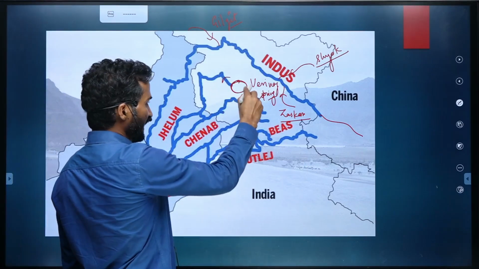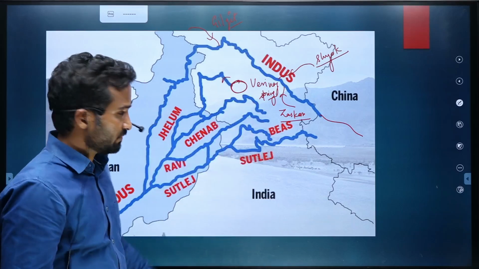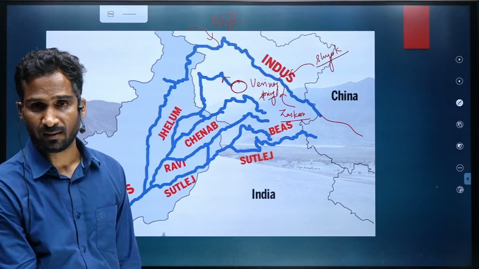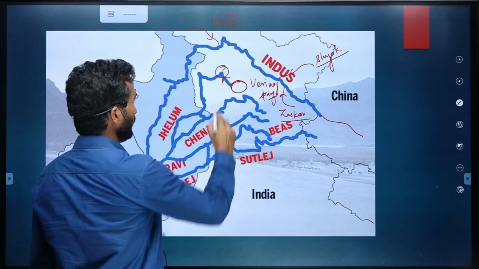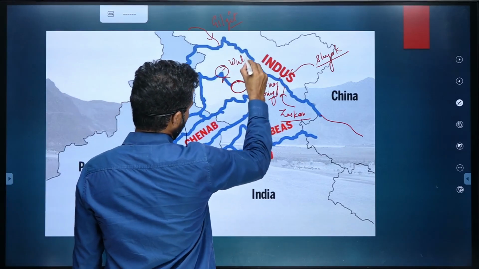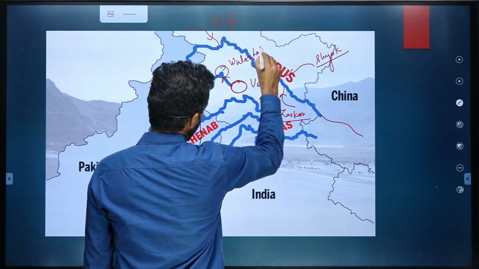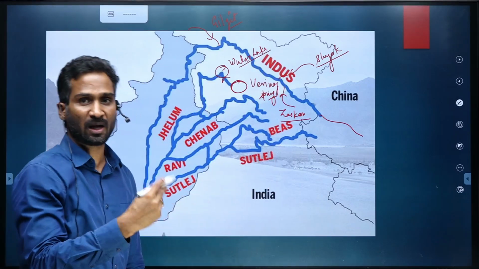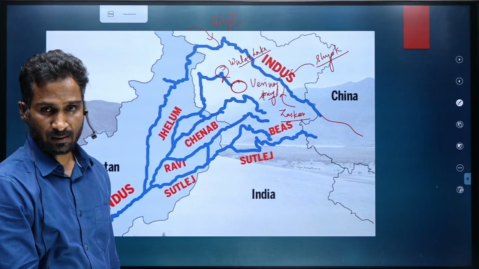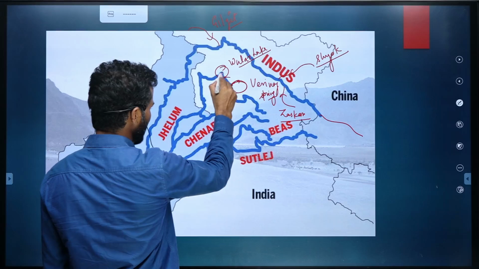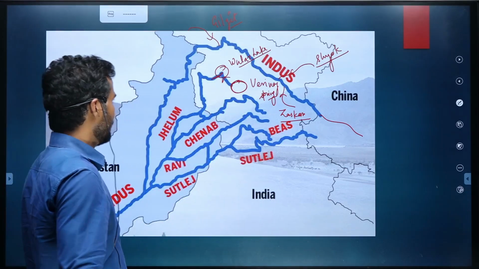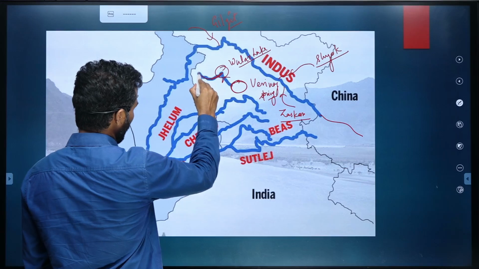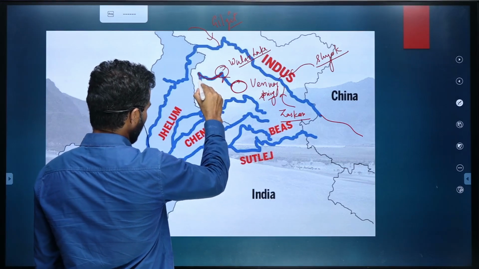From Verinag spring, the river Jhelum starts flowing westward and passes through Wular Lake. From Wular Lake there is a pass called the Baramulla Gorge, and over here it takes a turn.